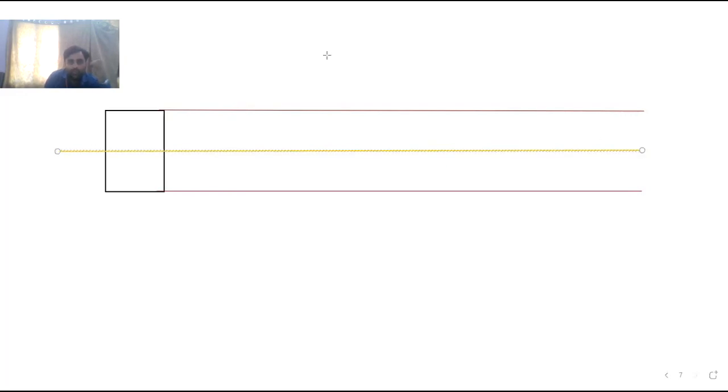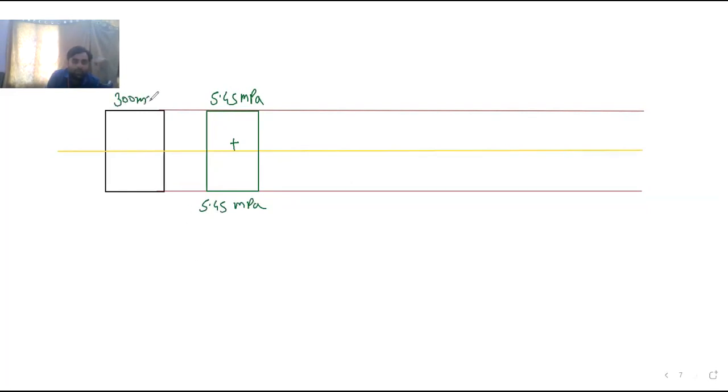Then the first diagram is the P by A diagram. This is P by A, which is 5.45 MPa, plus at both top and bottom. Here you can write direct stress due to pre-stress.